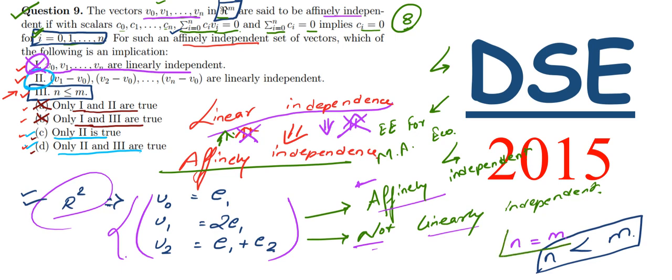We have also said that n is equal to m. Therefore we can say here n is less than or equal to m. And this is our third statement, hence our third statement is also true. In option C we have only 2 true, but in option D we have only 2 and 3 true. Since statement 3 is a true statement, our answer will be option number D.